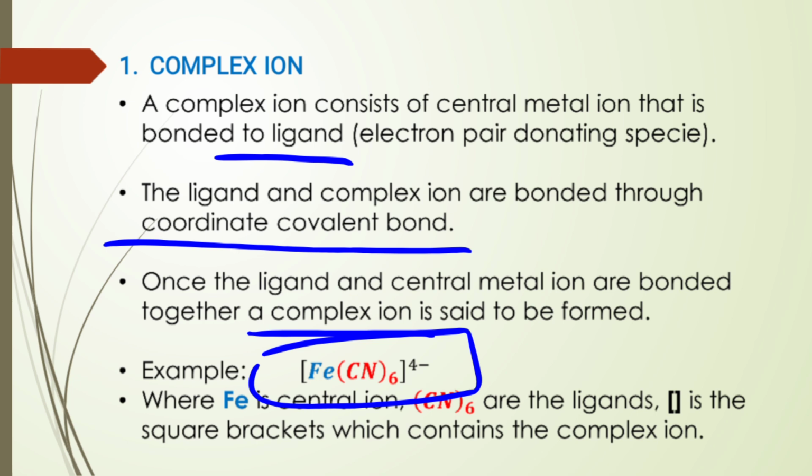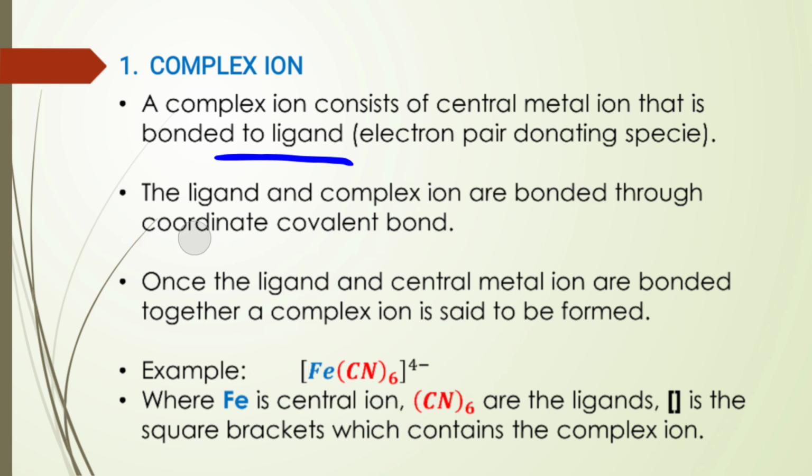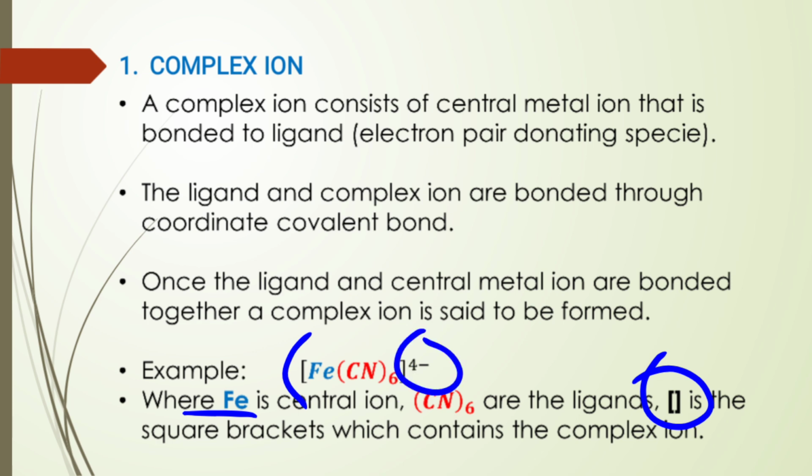This is a complex ion. In this complex ion, we have the Fe ion, which is the central ion, and then we have cyanide, CN, which is the ligand. This square bracket is known as the coordination sphere. And then we have the charge, negative 4. So this is an example of a complex ion.